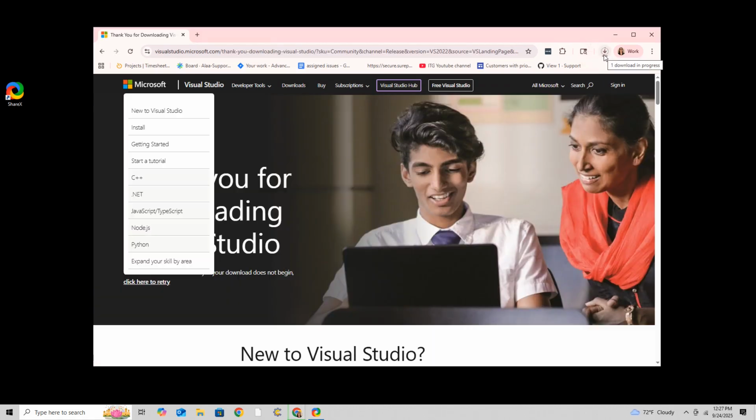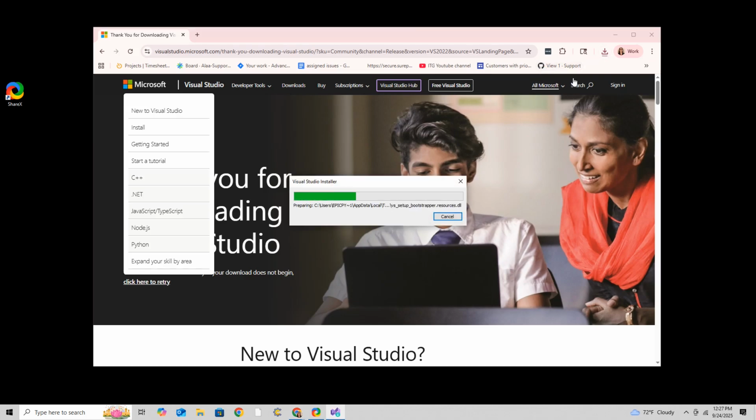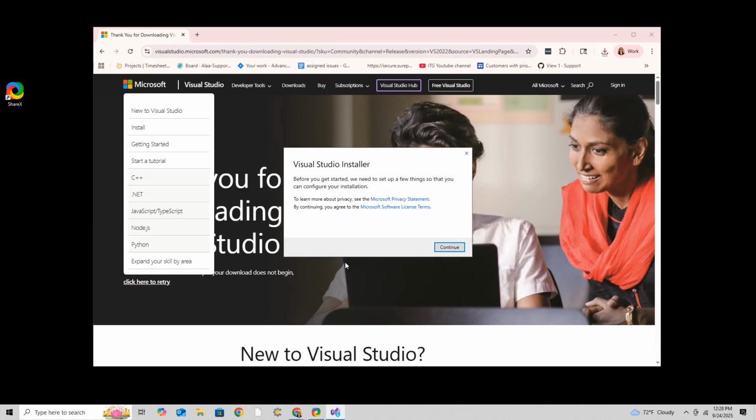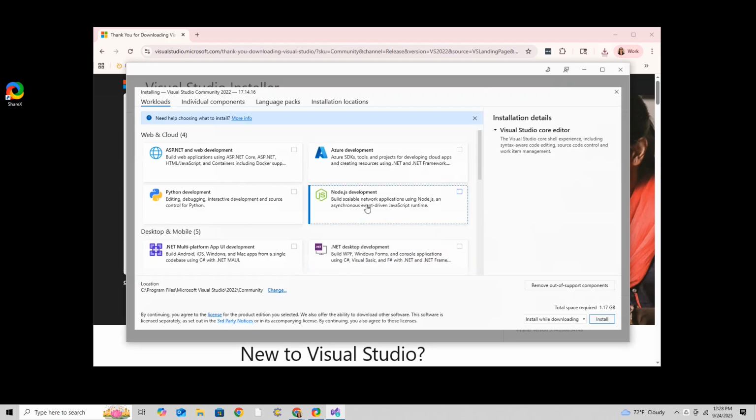And that's downloaded right here, download in progress. Visual Studio setup has been downloaded. I can click on that to install it. And here we go. So we need to check a couple of boxes as we install this.